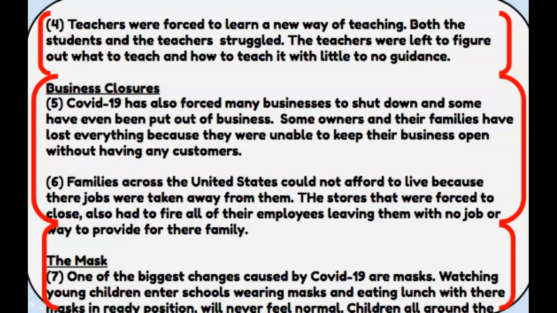Business closures. COVID-19 has also forced many businesses to shut down, and some have even been put out of business. Some owners and their families have lost everything because they were unable to keep their businesses open without having any customers. Families across the United States could not afford to live because their jobs were taken away from them. The stores that were forced to close also had to fire all their employees, leaving them with no job or way to provide for their family.